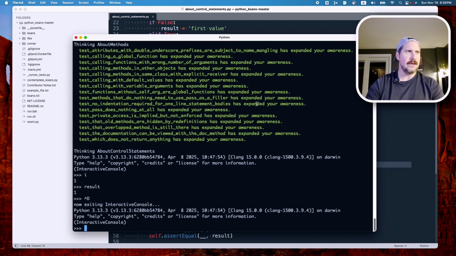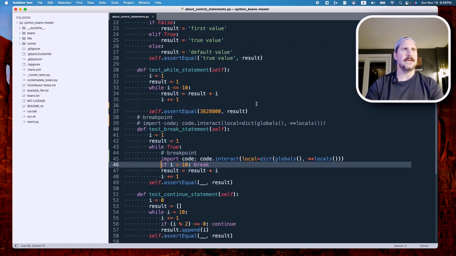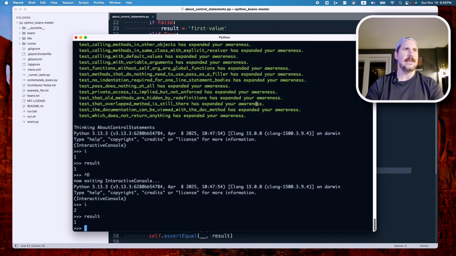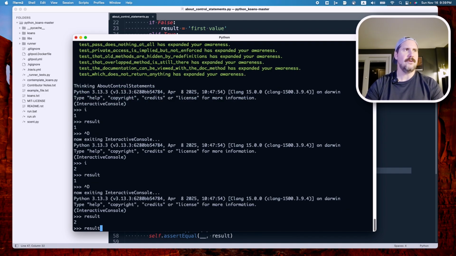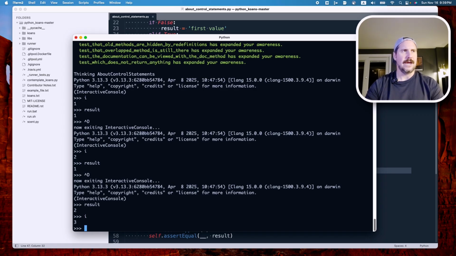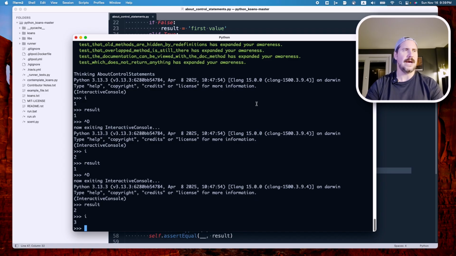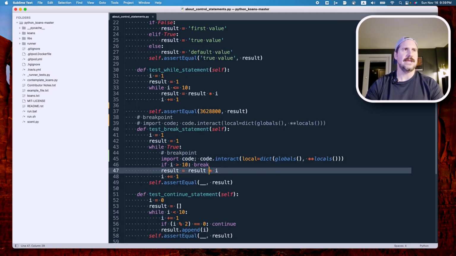So let's look at I and result again. So I is now 2 and result is 1 times whatever I was at the time, and that was 1. So that makes sense. All right, Control D. What is result now? What is I now? All right, so we've incremented I and result is now 2. So I is still less than 10 and therefore we haven't hit our break.